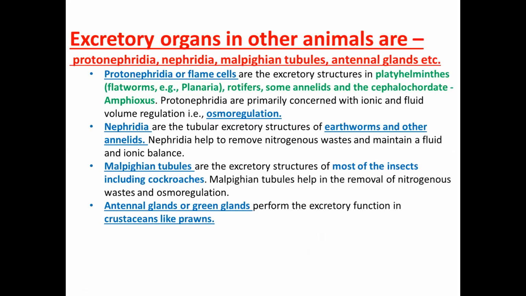Now we have to know about the excretory organs in animals. Some excretory organs I'm going to discuss. First one is protonephridia, which is also called flame cells. It is present in flatworms, also called platyhelminthes. Next one is nephridia, the excretory structure in earthworm and other annelids. Malpighian tubules are excretory structures present in most of the insects, including cockroaches. Antennal glands or green glands are excretory organs in crustaceans like prawns.